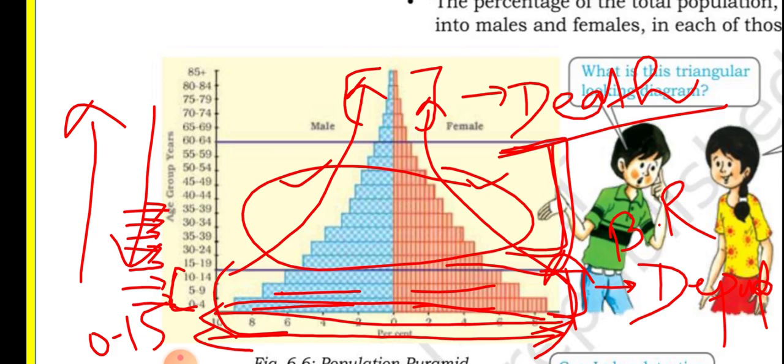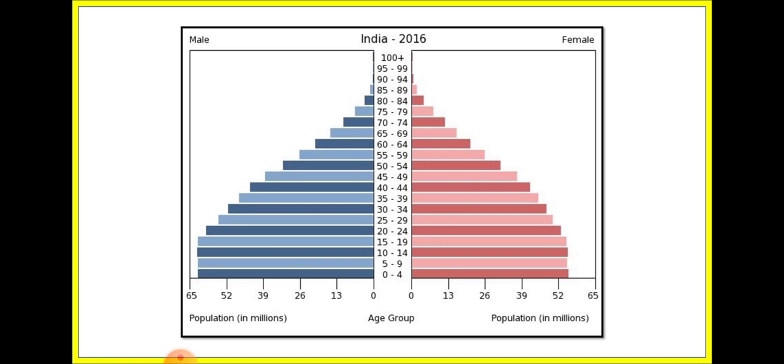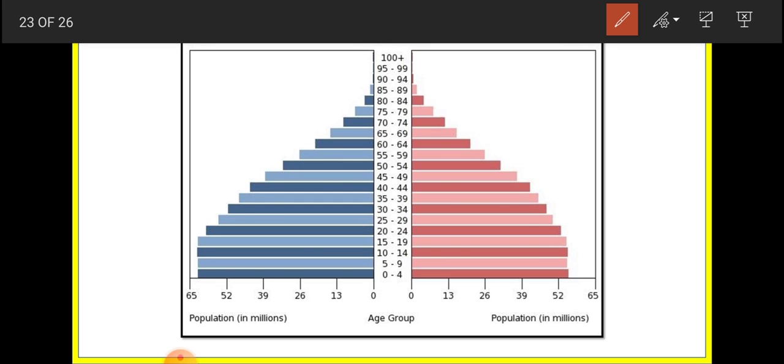Let us take an example. As you can see the map of India. This is the pyramid of India. This is the age-sex pyramid of India in the year 2006. Here you can see the age group 10 to 14. It is showing the birth rate of India. This is showing the birth rate of India.